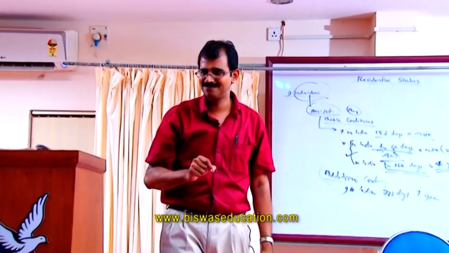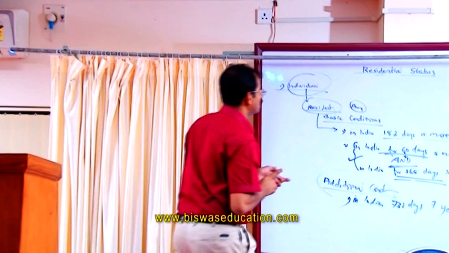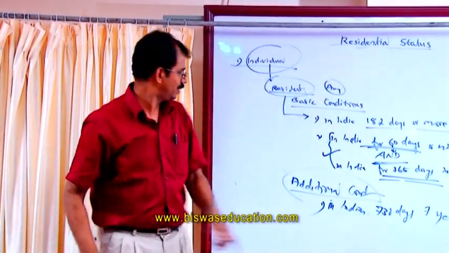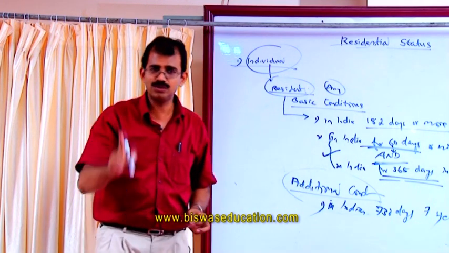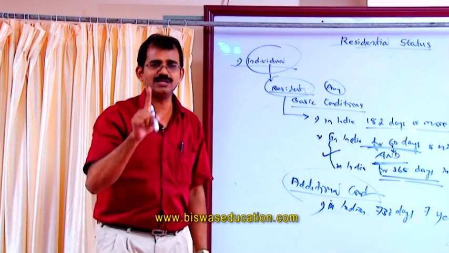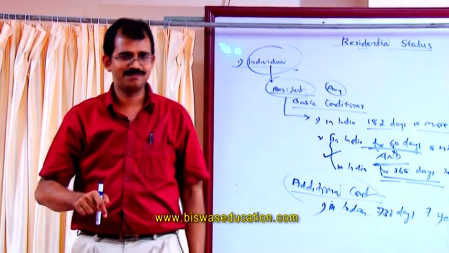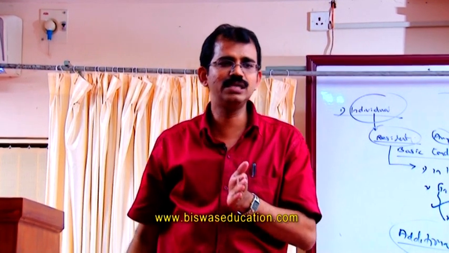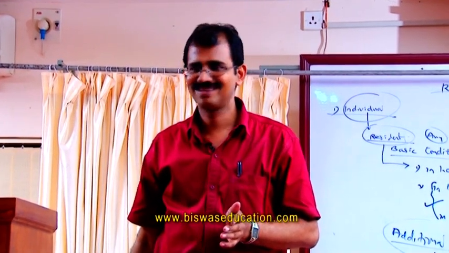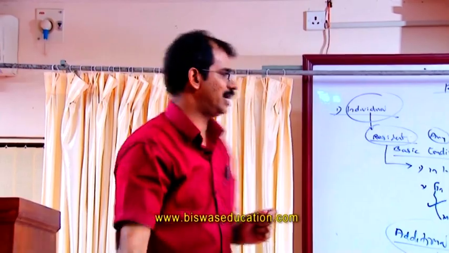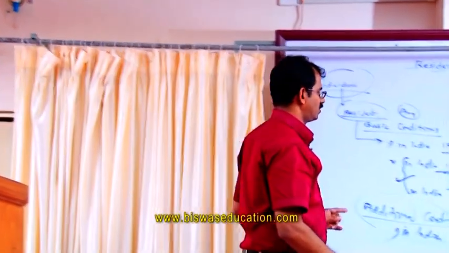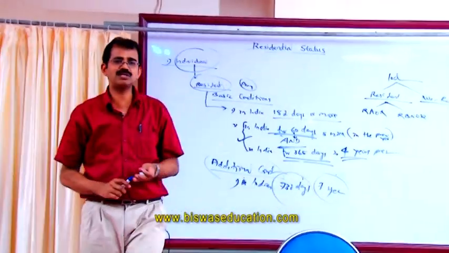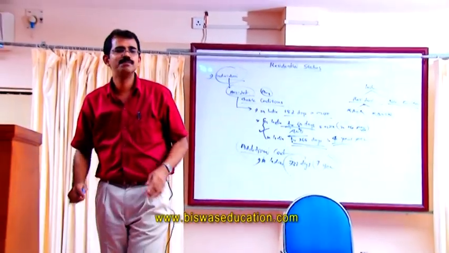That means if we are considering the residential status of an individual in the case of 2013-14, in the additional condition test, we should not take into consideration any of the days of stay in 2013-14. We have to consider the days of stay in the 7 years preceding the previous year. Clear? 730 days out of the 7 years preceding the previous year.